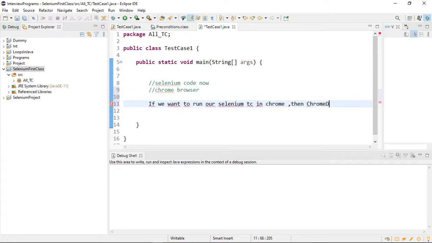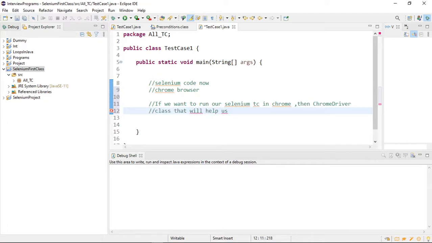ChromeDriver is the one class that will help us. If you want to execute or run your test case on the Chrome browser, then we are going to use the ChromeDriver class. So first let me create an object of the ChromeDriver class.